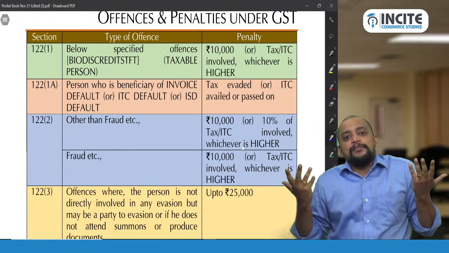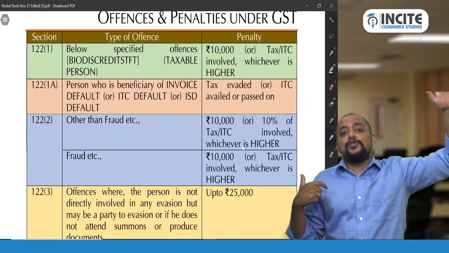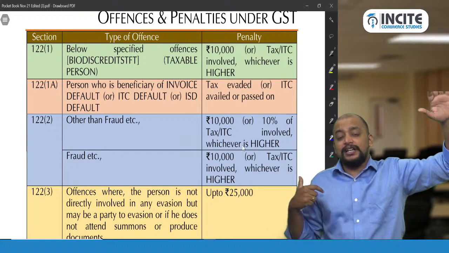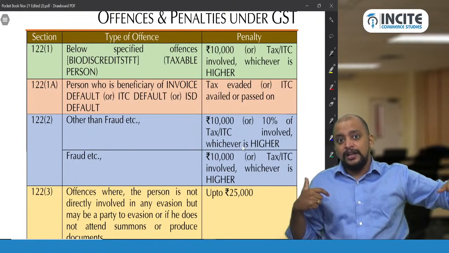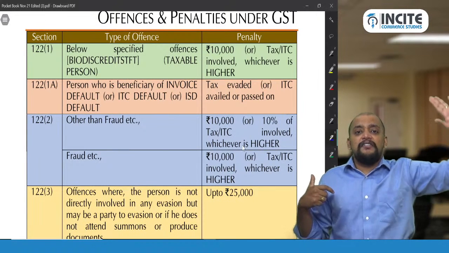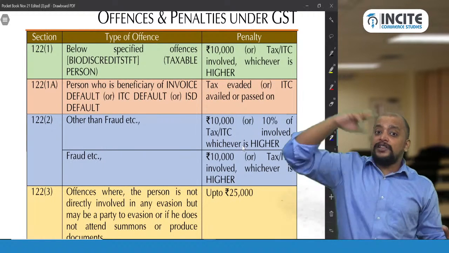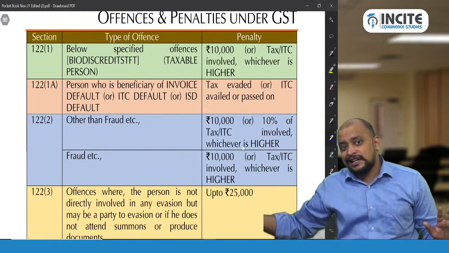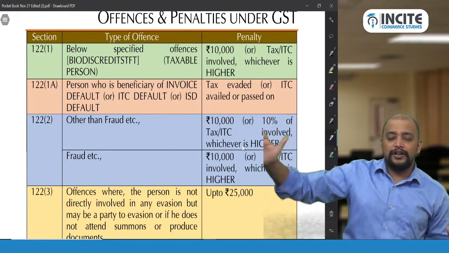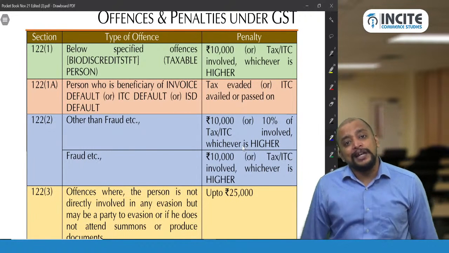But I am escaping. These people made the supply without GST, that is, gave the invoice without supply. Therefore, invoice default on them, there will be a penalty of 5 lakhs, 100% of the tax. Whereas on the recipient who took the ITC, 5 lakhs, ITC default. But where is the penalty on me? There is no penalty on me now.